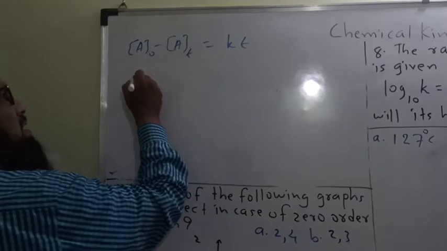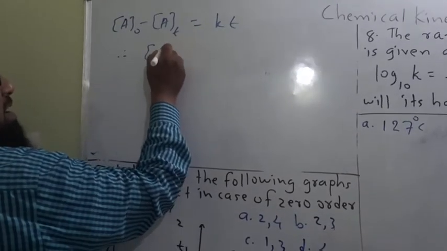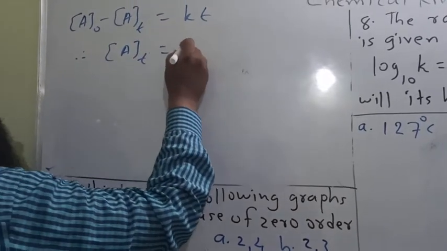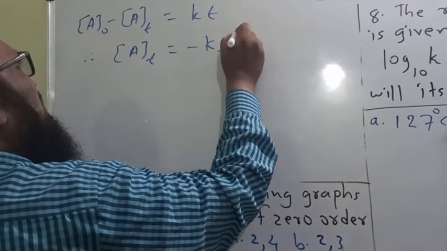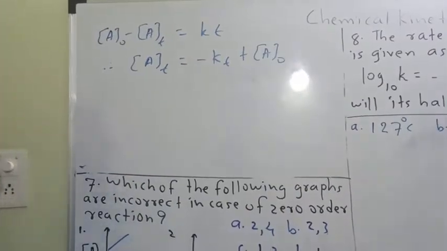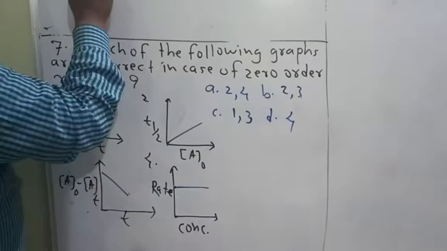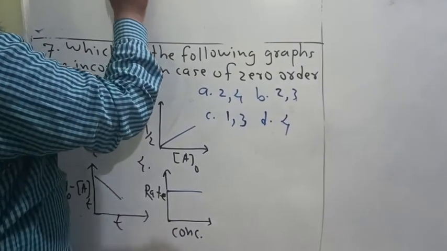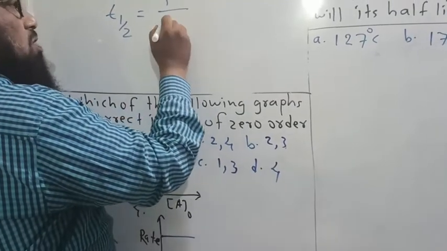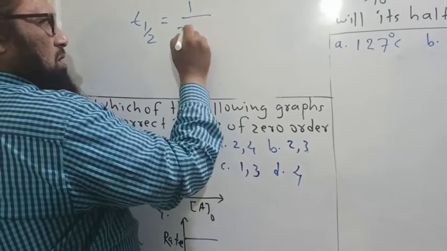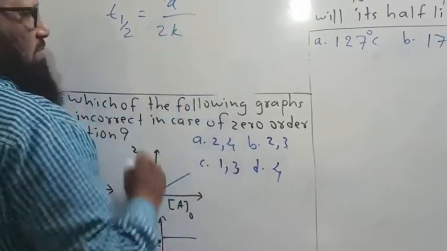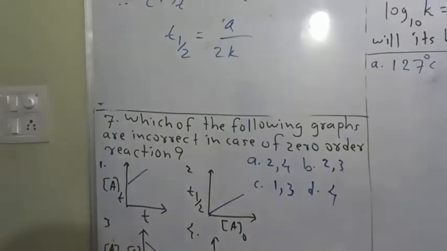Or we can write here At is equal to minus kt plus A0. Okay, let us see. And again, the half-life period for a zero order reaction is given as t half is equal to A0 upon 2k.